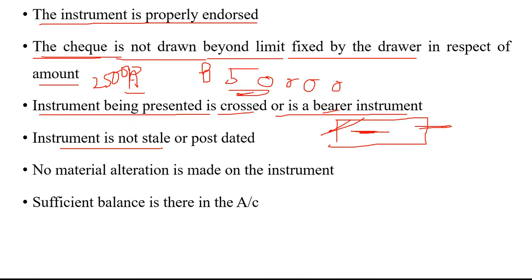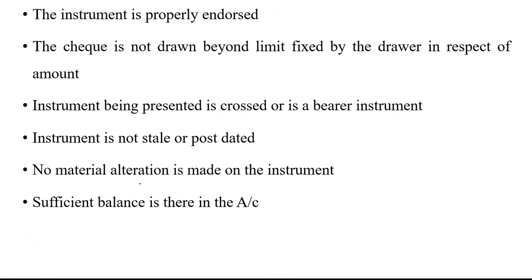Now the instrument is not stale or post dated. Stale means the check should not be presented after the expiry of the date, or after the expiry of the check, meaning a check is valid only for 3 months. So if the check is presented for payment after 3 months, then the payment cannot be released.